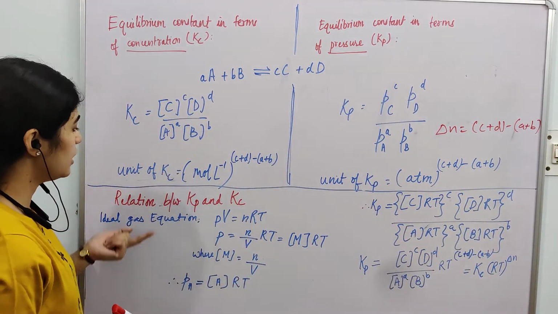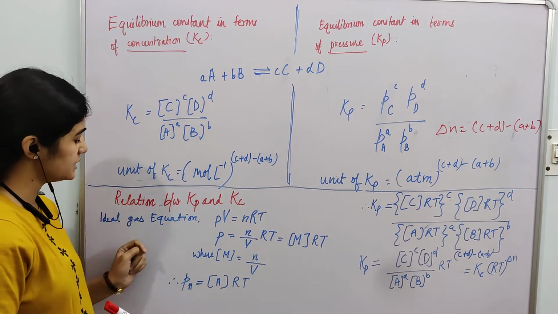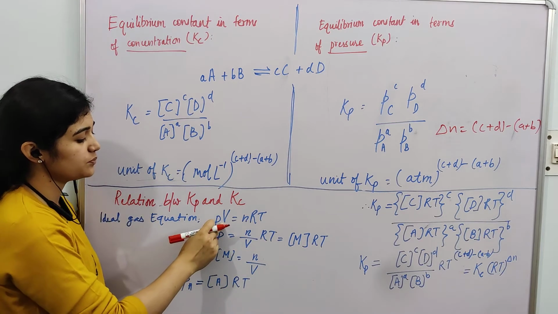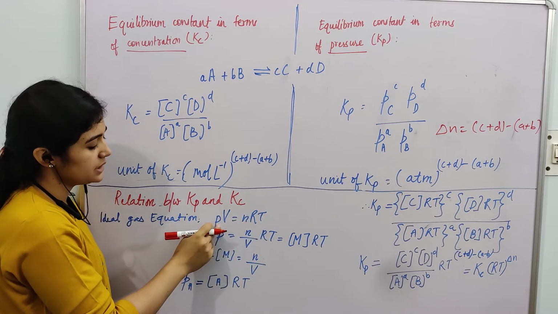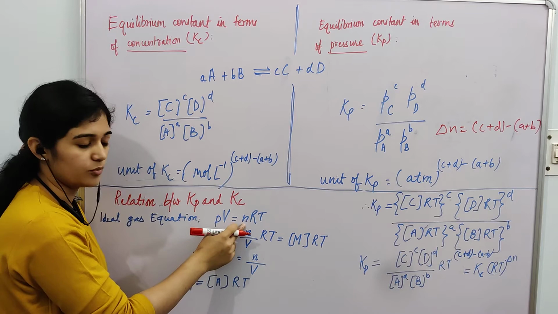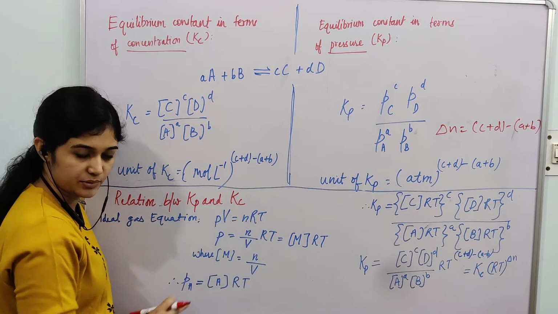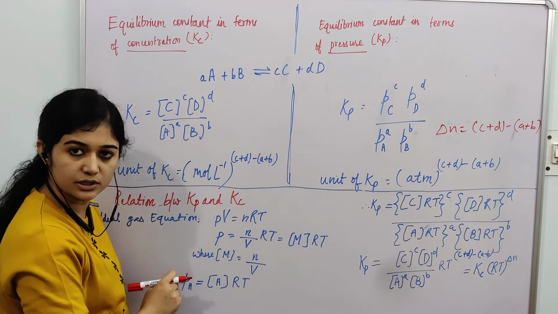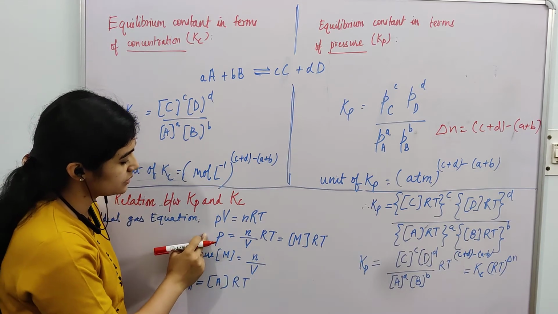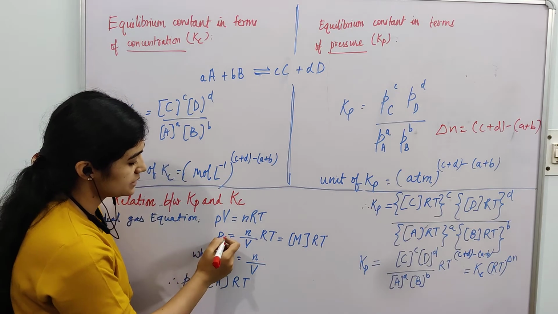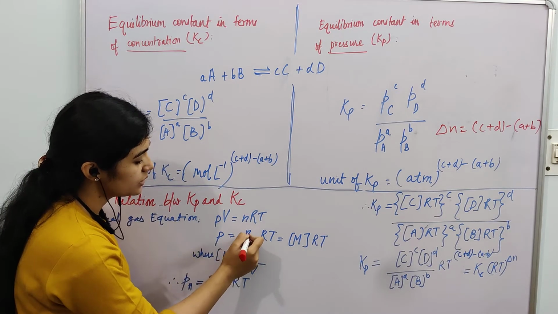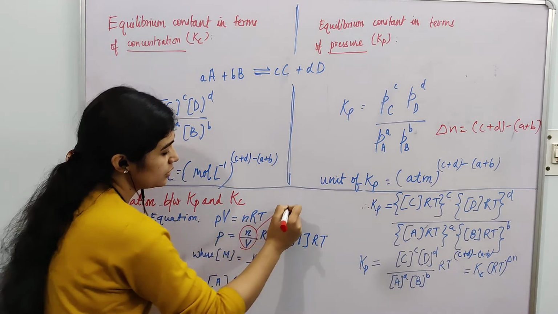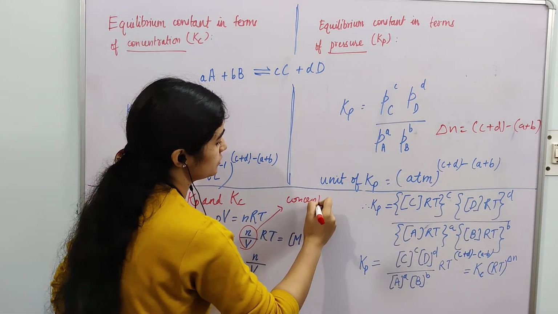Alright, now comes the relation between Kp and Kc. All of you have studied the ideal gas equation, that is PV is equal to nRT. P is pressure, V is volume, n is number of moles, R is the gas constant, T is temperature. So at a particular constant temperature, you can write it down as P equal to number of moles divided by volume. This becomes your concentration.